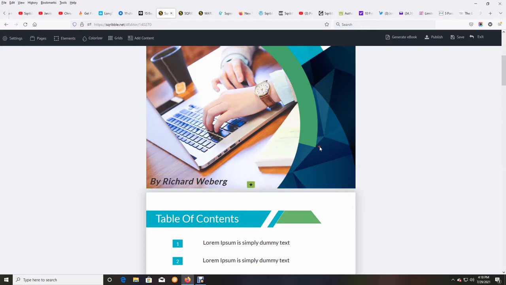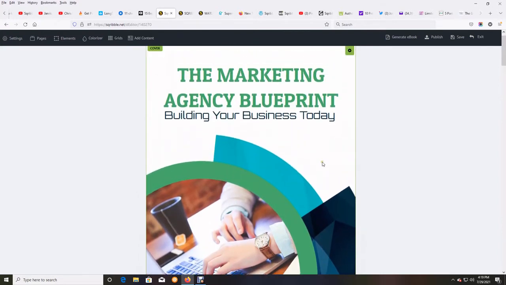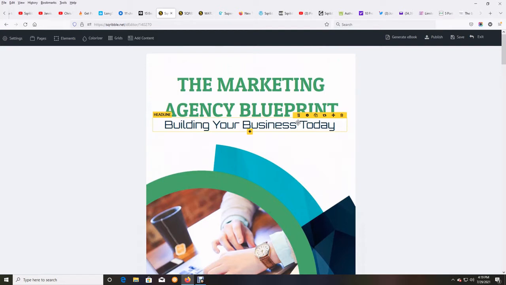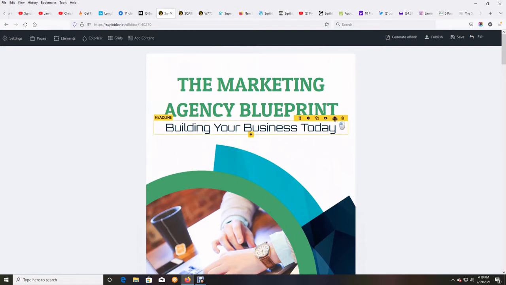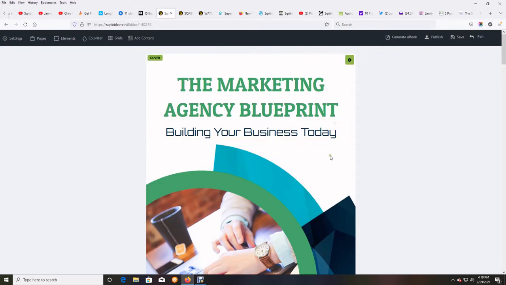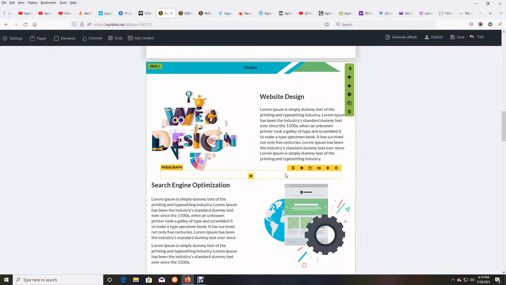So now I'm going to put that there, and then I just release the mouse cursor and it takes its new home. And you can move anything by doing that, just by clicking on that, holding it with your left click and putting it somewhere else. Most of these things are going to be spaced out pretty nicely, so you're not going to move them a lot unless you're changing what's here.